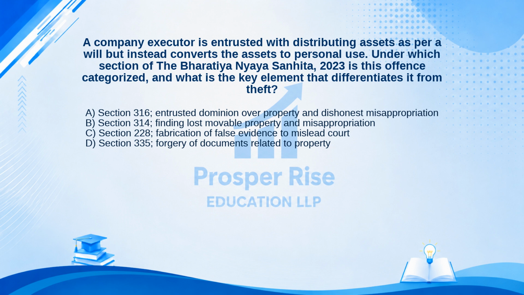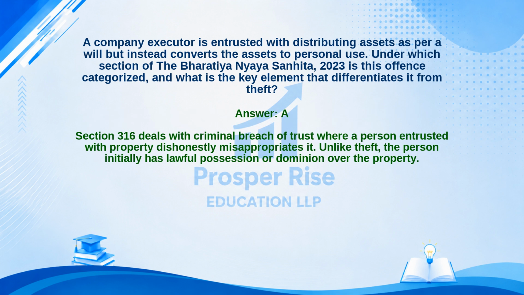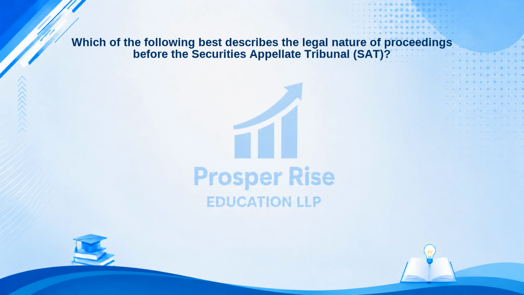The correct answer is option A. Let's see why. Section 316 deals with criminal breach of trust, where a person entrusted with property dishonestly misappropriates it. Unlike theft, the person initially has lawful possession or dominion over the property. Here is another practice question.